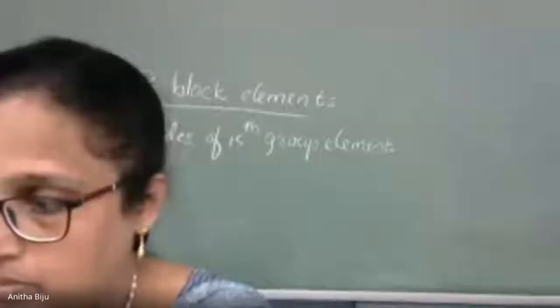My topic is diagonal relationship in the periodic table, and I am going to present it here. So let's start. A diagonal relationship is said to exist between certain pairs of diagonally adjacent elements in the second and third period of the periodic table. These element pairs, like lithium and magnesium, boron and silicon, and beryllium and aluminium, exhibit similar properties.